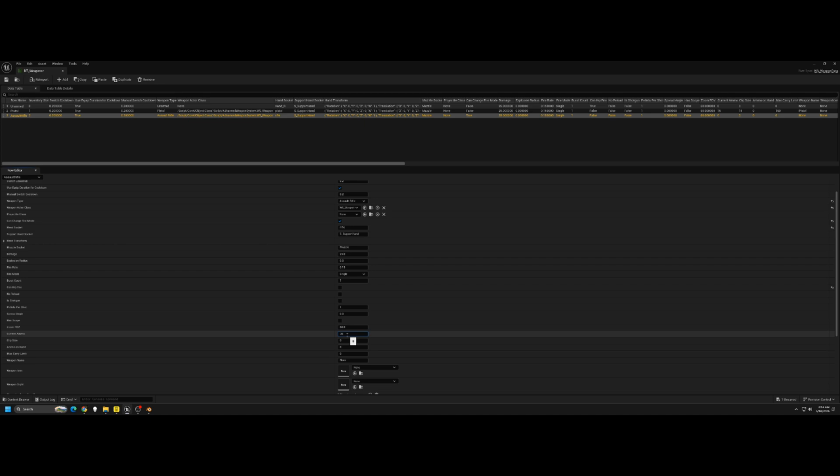Go ahead and define your ammunition settings here, specifying your starting clip, clip capacity, and your maximum reserve ammo, as well as the meshes, sound, and particle effects.